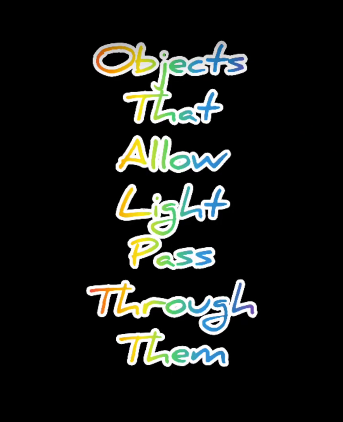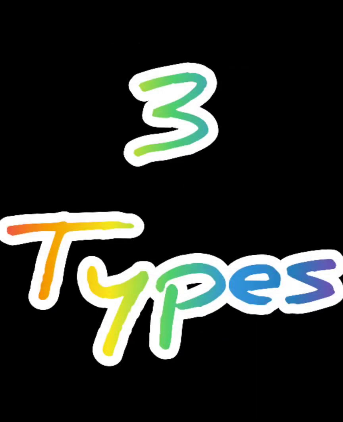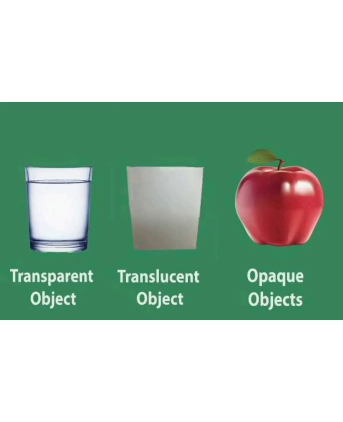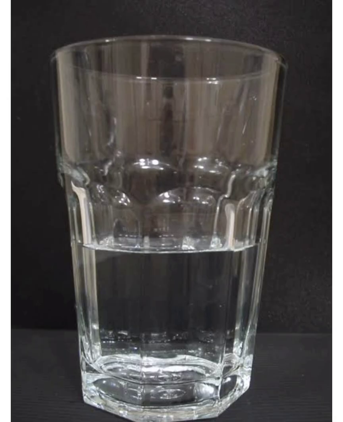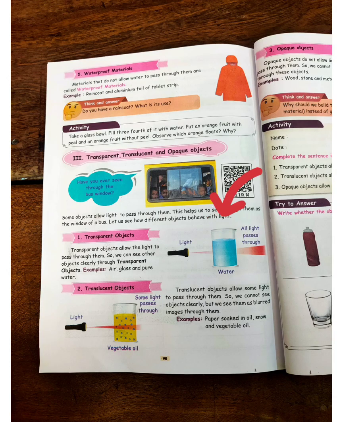And on the basis of the light passing through them, the objects are divided into three categories: transparent objects, translucent objects, and opaque objects. Transparent objects allow the light to pass through them. Take a glass, fill it with water. You can take a torchlight, switch it on. The light can pass through the glass of water because pure water is also transparent, so light can easily pass through.